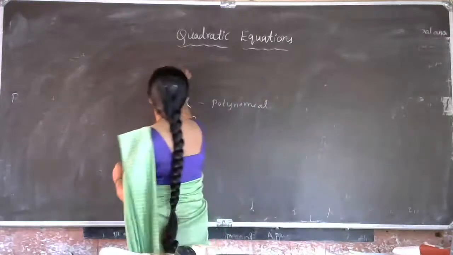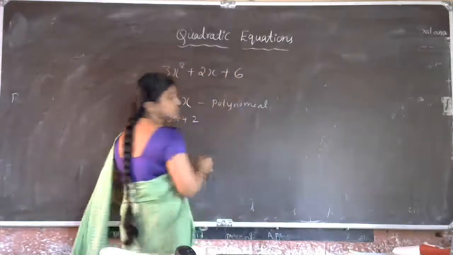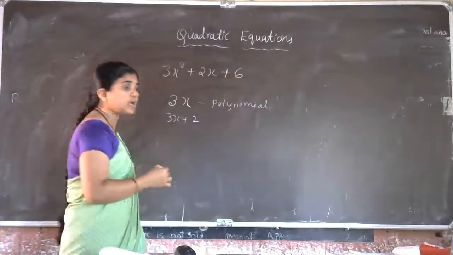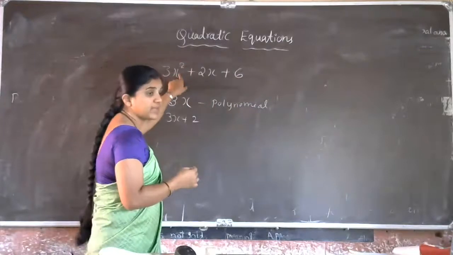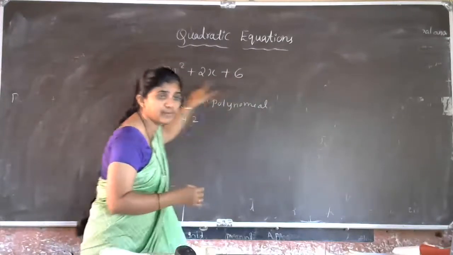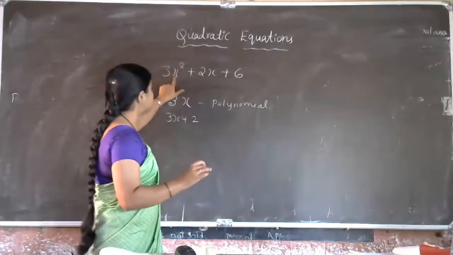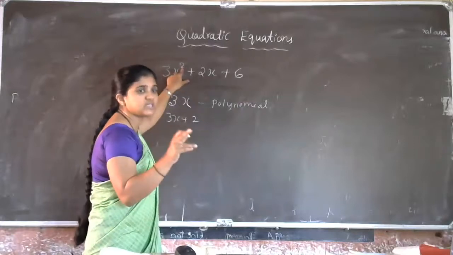Example: 3x square plus 2x plus 6. This is one polynomial. Here just observe the power of the variable. We have only one variable, x. We observe x to the power of 2, and 2 is a whole number.